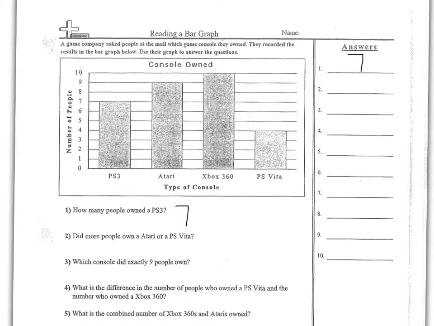Now, number 2 is a little bit harder. It said, did more people own an Atari or a PS3? So what I'm going to do is I'm going to look at Atari first. And I see that 9 people own that. Now I'm going to look at a PS, whatever that word is, Vita maybe? And see that 4 people own that. Alright, which one's bigger? Excuse me. Sorry about that. So the question was, which one owned more, or which one is bigger? And clearly the 9 is. So more people owned